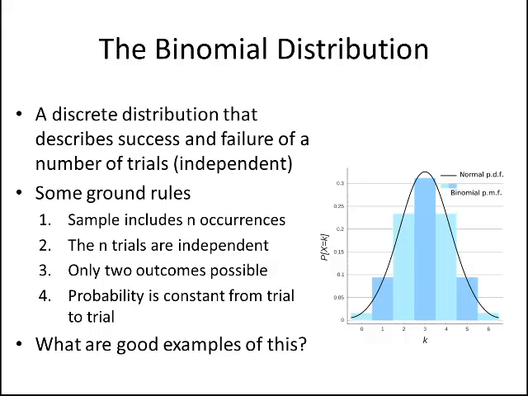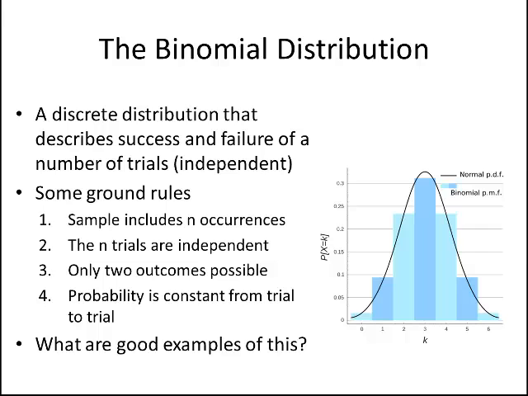And there's only two outcomes possible. You can either get a heads or a tails with a fair coin. And then the probability is also constant from trial to trial. So we're assuming that the probability is 0.5 to get a heads, and 0.5 to get a tails, and it's constant for every trial from 1 to infinity.